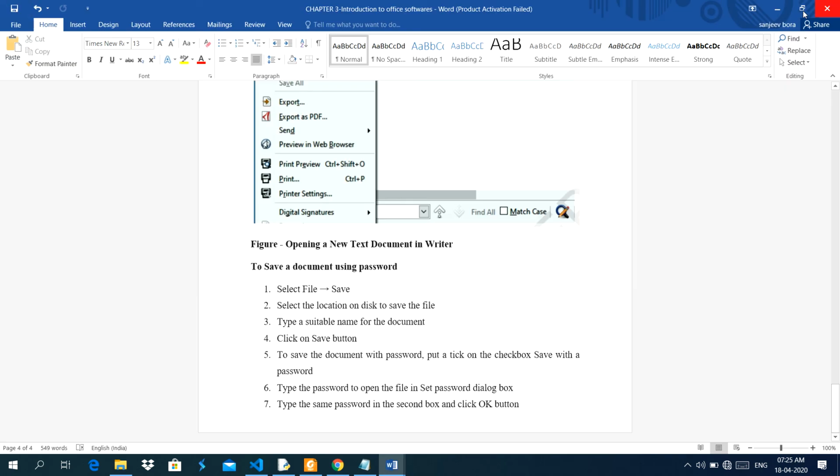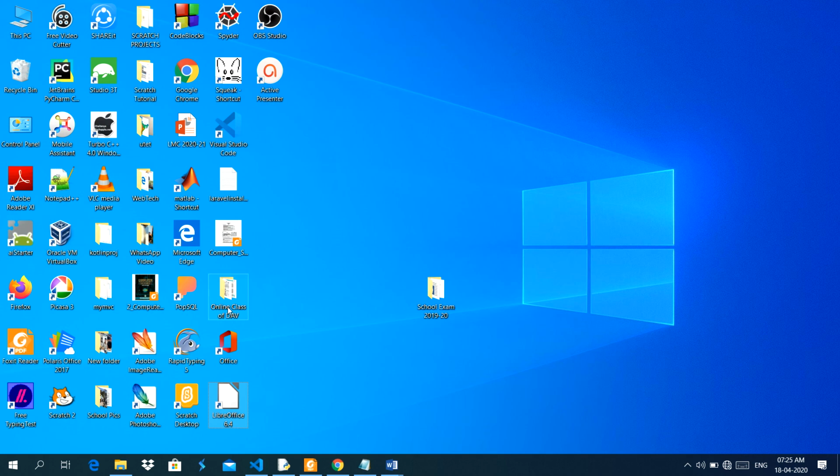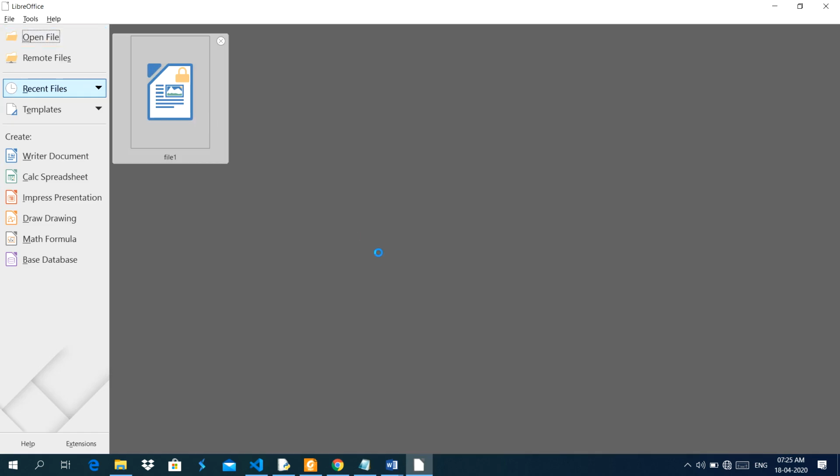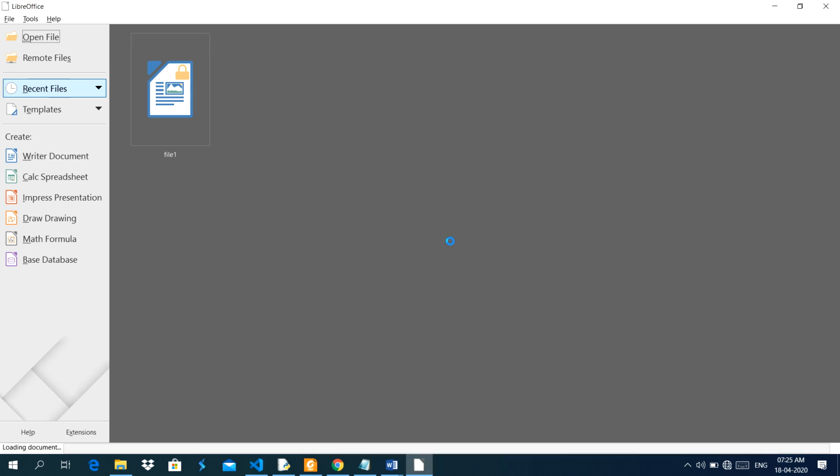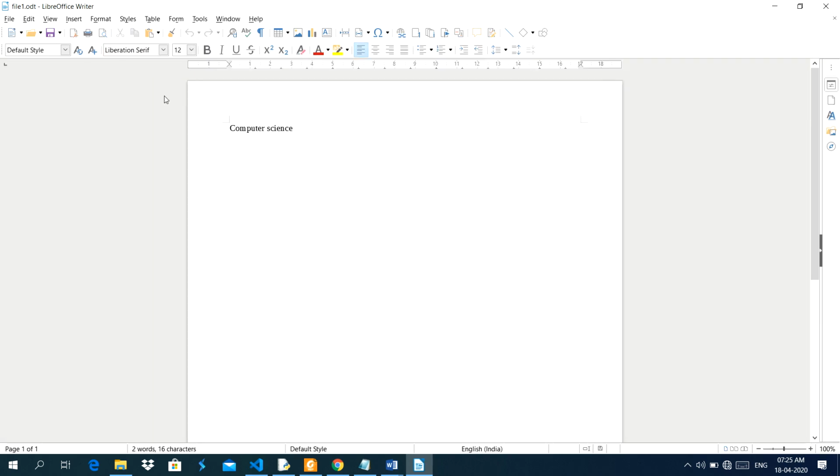Now I am closing this one. I am showing you how I will open this file. Double click here to open the LibreOffice software. See this one. It is showing the prompt to enter the password. See, this is the file. Before opening a file, I have to input the password. Then it will open the file.